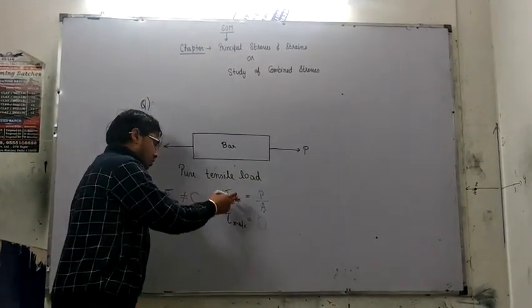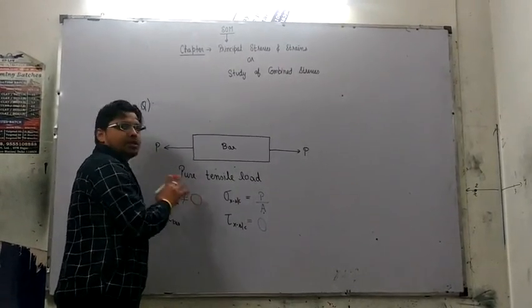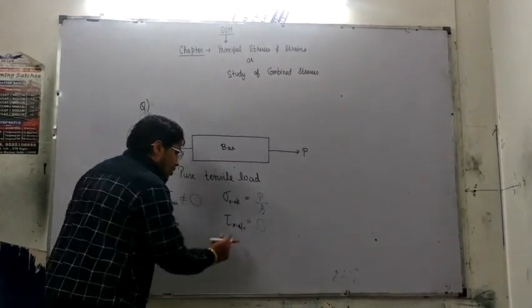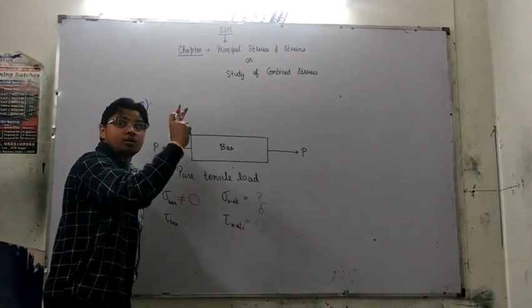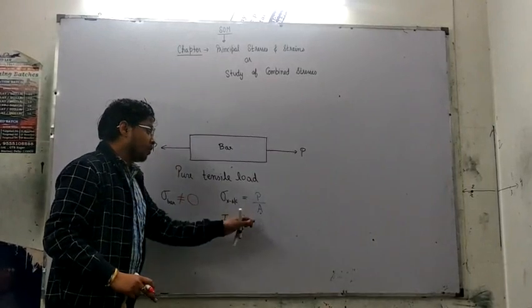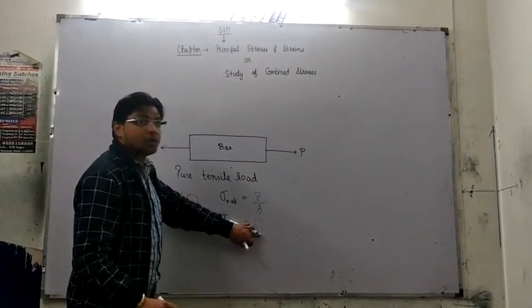Hence, this cross section being a part of the bar cannot make the normal stress zero. Now, shear stress on the cross section is zero. We have already known this by the type of load. Because the type of load is not shear, we have just put it equal to zero.